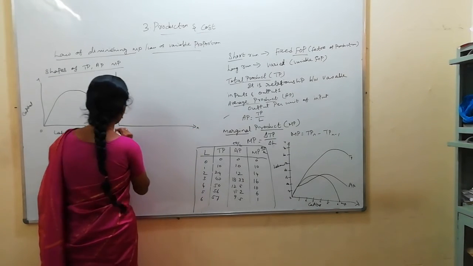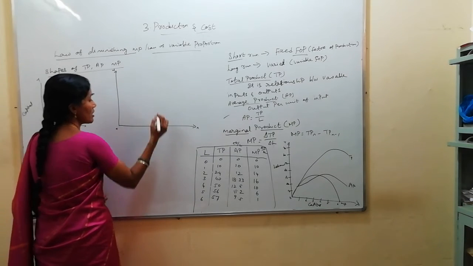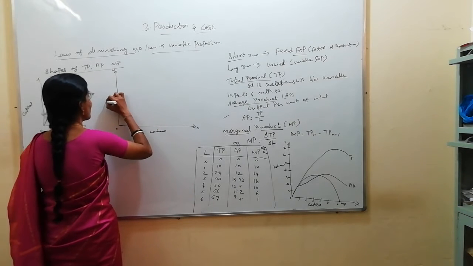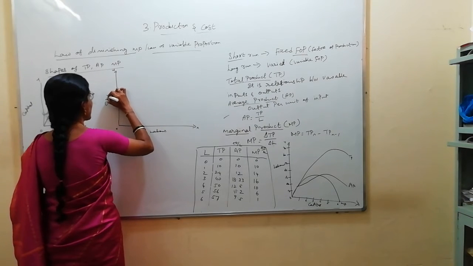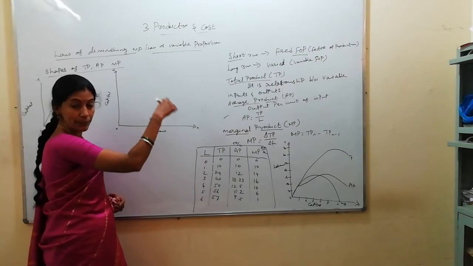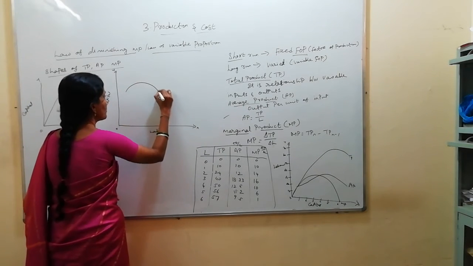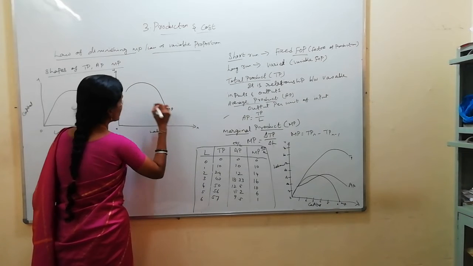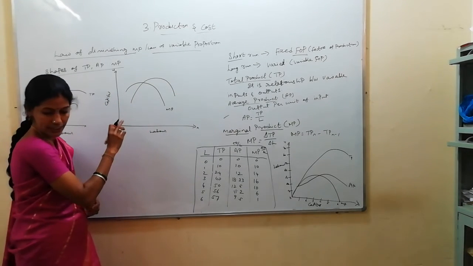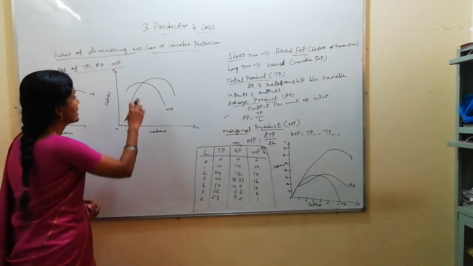Why am I drawing this? You have a 1 mark question on the shapes of curves, and you have a 4 mark question also, so don't forget to practice the diagram. Here MP is this kind of curve and AP is an inverse U-shaped curve. It will intersect at the point where it starts falling.